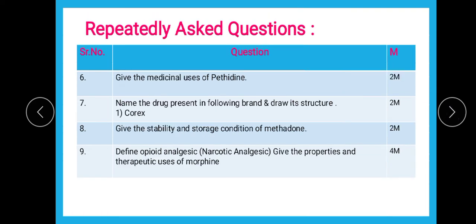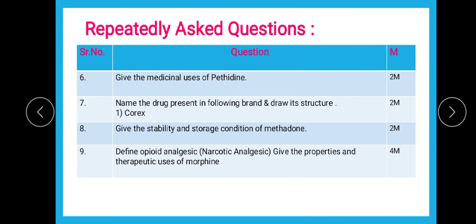Next question is, give the medicinal uses of pethidine. Like pethidine, again pethidine. So very firstly I told you, that is the reason the question was number 1, the pethidine, because pethidine is really very important from the exam point of view. Now if only uses are asked, they come for 2 marks in the exam.